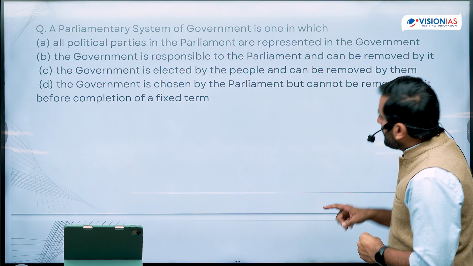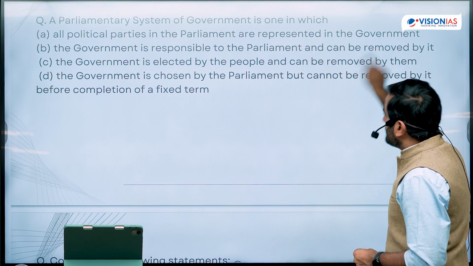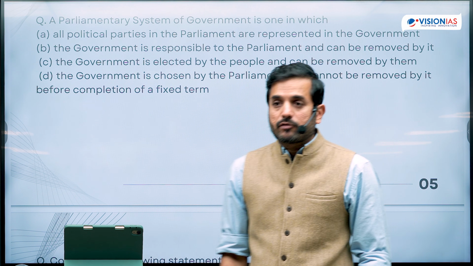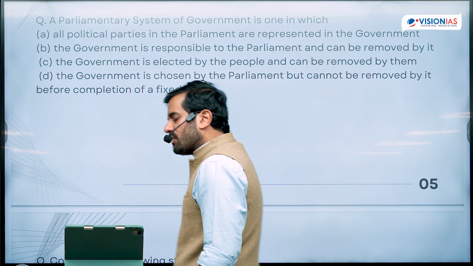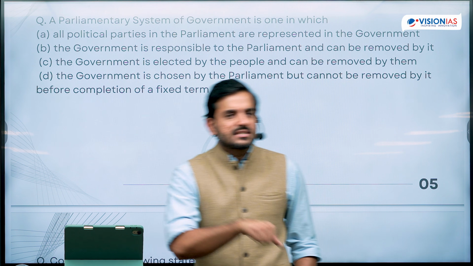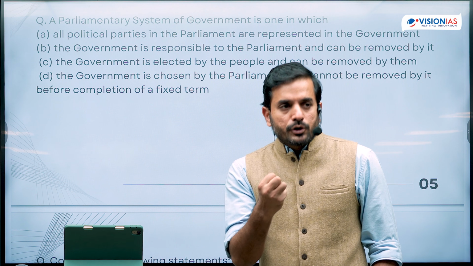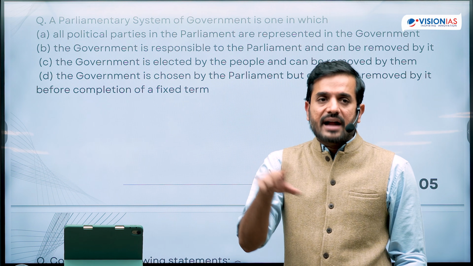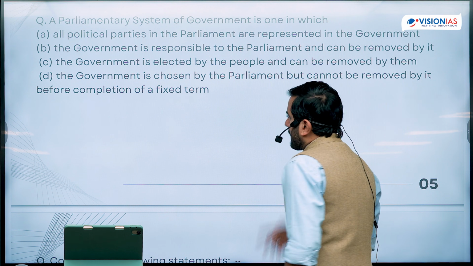Second, the government is responsible to the parliament and can be removed by it. This is the chief essence of a parliamentary form of government as enshrined in Article 75 Clause 3. But again, notice, UPSC is not asking you to define 75 Clause 3 for me or what is there in 75 Clause 3. They want you to understand the essence of 75 Clause 3. They want you to understand the essence of the provision of the Constitution and then they will apply that in a question. The government is elected by people and can be removed by them.